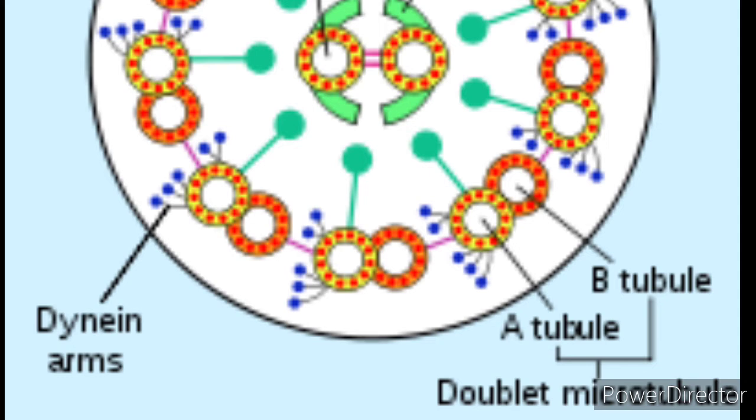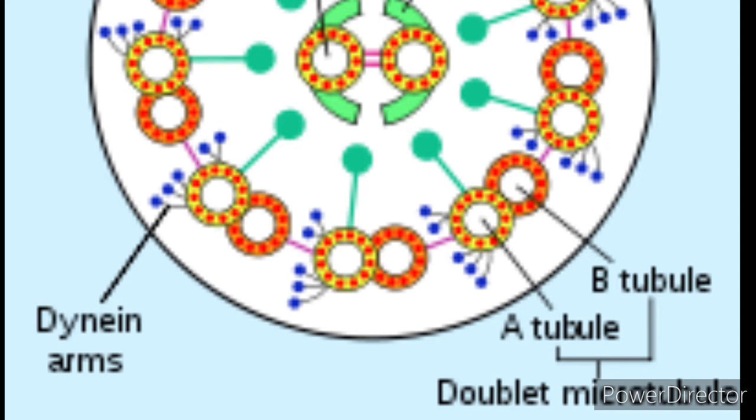The flagellum is composed of an outer part and an inner part, which is in the center. The outer 9 pairs are microtubules. Children, please observe this diagram. Here on the outer, there is a pair of rings, is it not? So that is the outer 9 pairs of microtubules, and in the center you can see a pair, which is 2. So it is a 9 plus 2 arrangement: 9 pairs on the outer and 2 microtubules in the center.